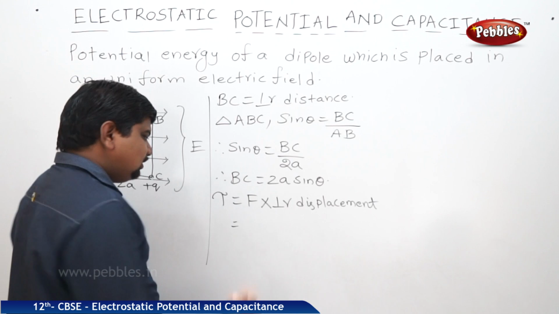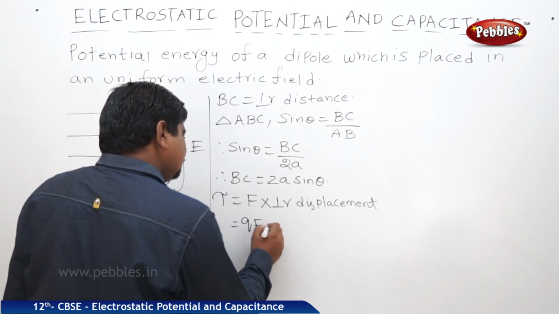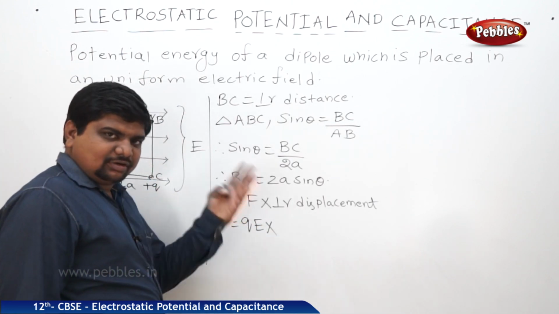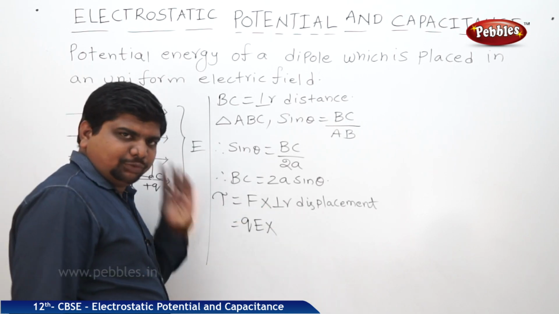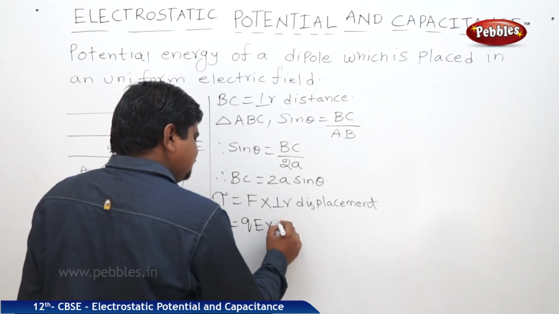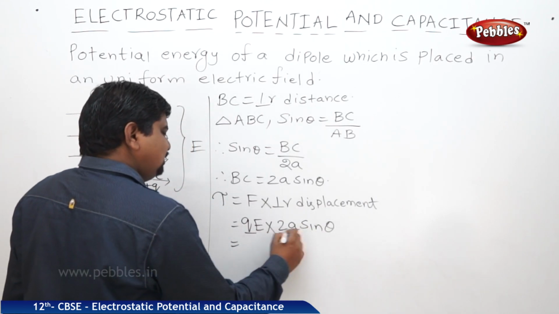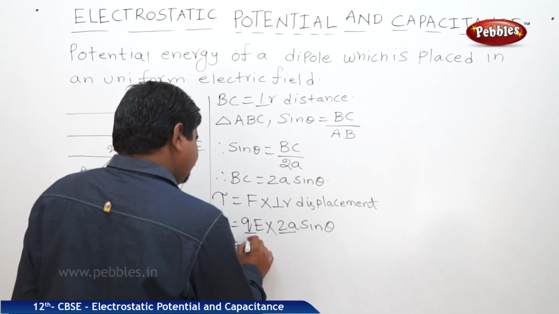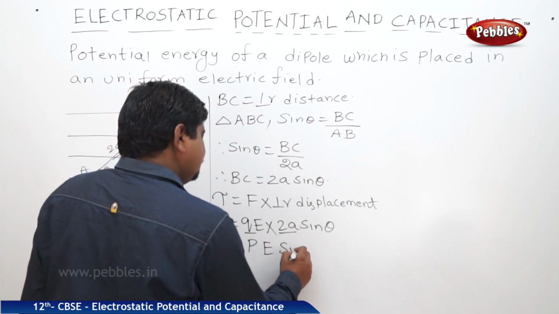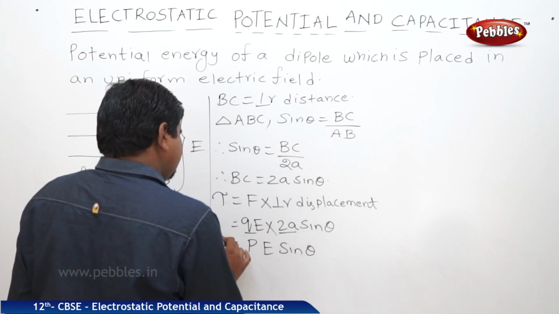What is the force here? QE. We know that E is equal to F by Q, where F is equal to EQ. Perpendicular displacement is 2A sin theta. Q into 2A is P. PE sin theta is equal to torque.